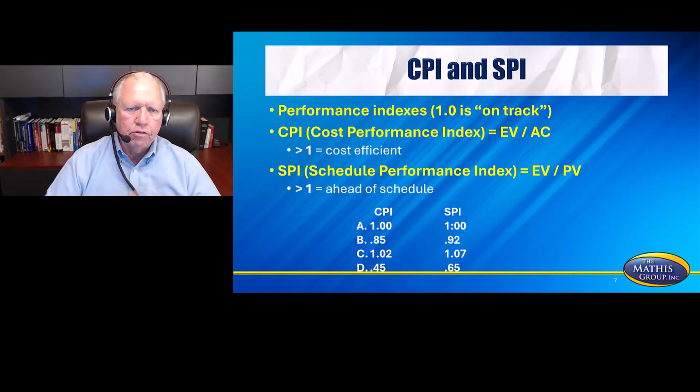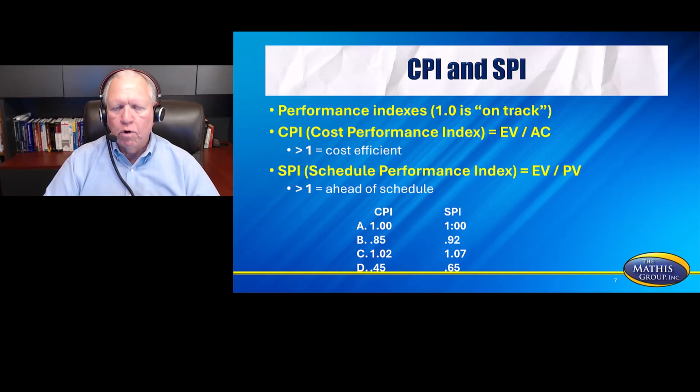CPI is cost performance index. The formula for that is earned value divided by actual cost. SPI, which is schedule performance index, is earned value divided by plan value. What we want to understand here is above 1 is good, below 1 is bad. That's going to be your guideline.